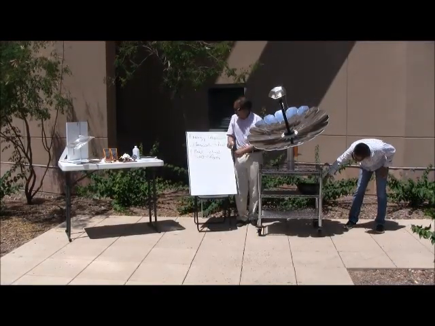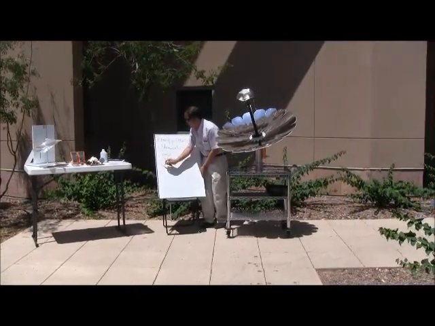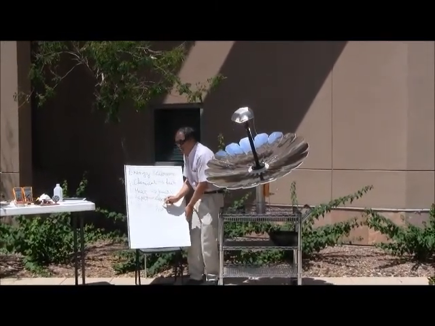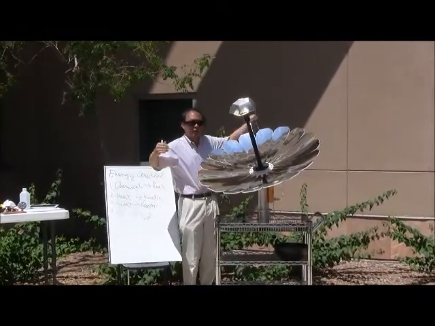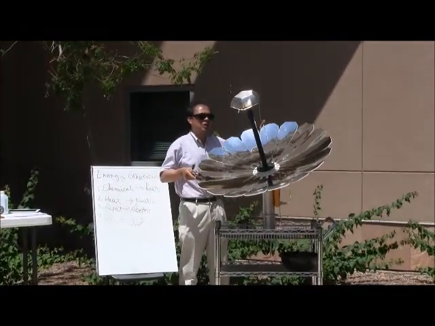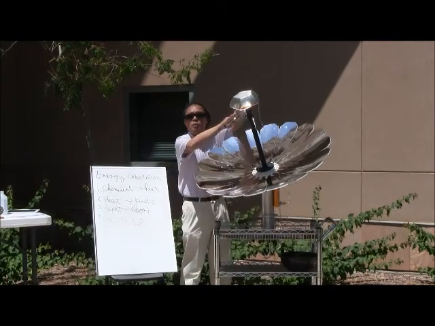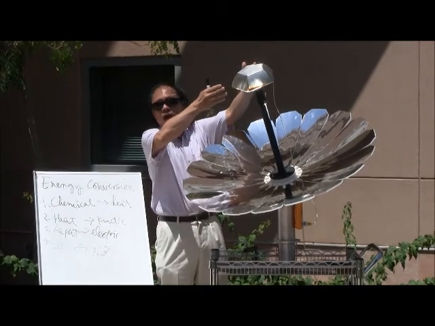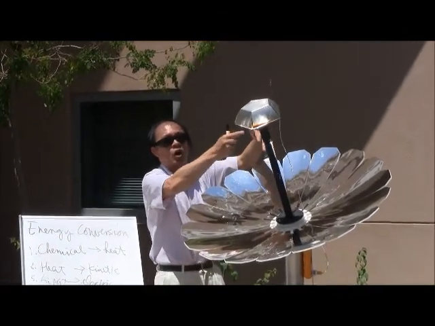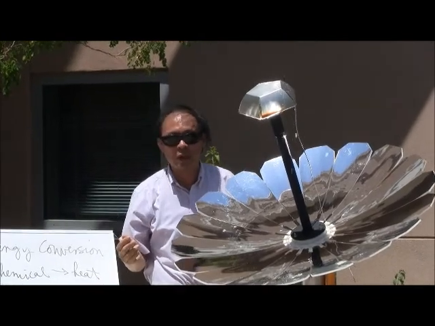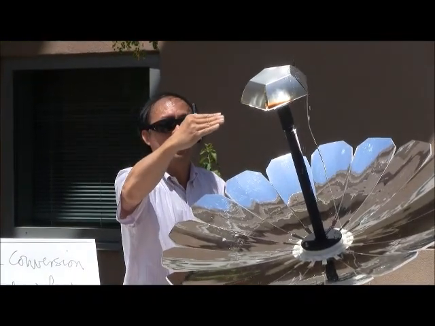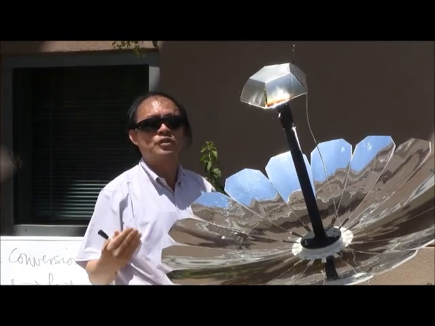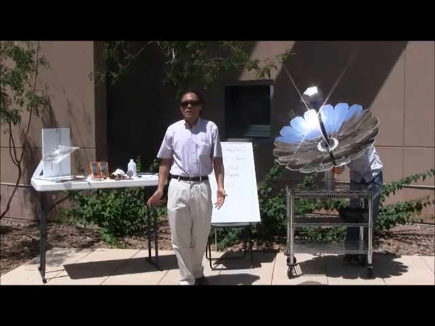Now the fourth kind of conversion, we're going to take light energy and convert it directly into heat. What you see here is a parabolic dish that concentrates sunlight onto the focal point, and you can see literally steam coming out after it passed through the coil. Here we can produce steam. Later on we're going to convert that steam into kinetic energy and then electrical energy through the use of a generator.